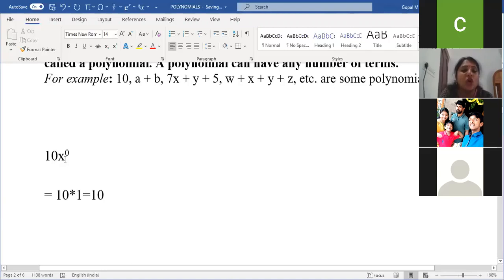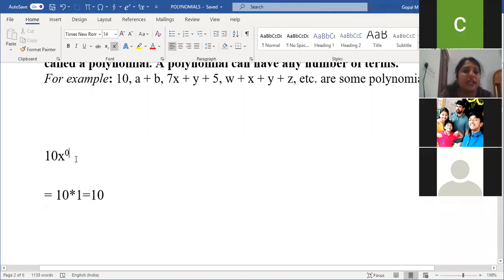So for the degree, we are always seeing the variable power. In this constant polynomial, x is the variable and the highest power is 0. So always remember, the degree of the constant polynomial is 0, not 1. Many of the students are telling 1. I hope now it's clear to everyone. Does anyone have a doubt in this one?